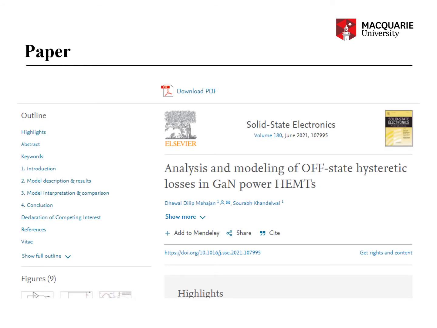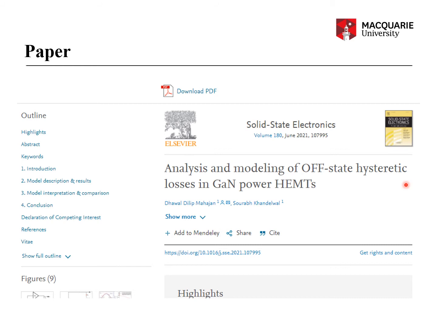So you can actually check this paper out here in the Solid State Electronics, and the title of the paper is Analysis and Modeling of Off-State Hysteretic Losses in GaN Power HEMTs, and it will be instructive for you to see how the different aspects of the off-state output capacitance COSS have been modeled, and how, if you are a power electronic circuit designer, you can utilize it in your circuit simulations so that you predict the performance of the circuit a priori with much confidence.